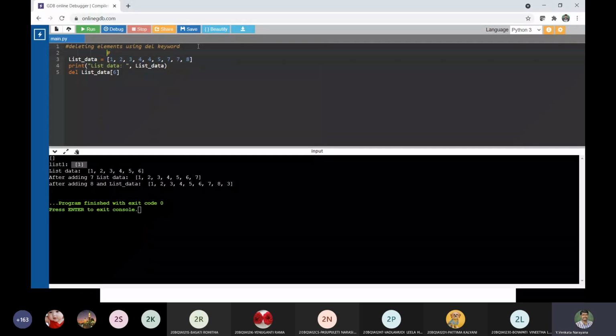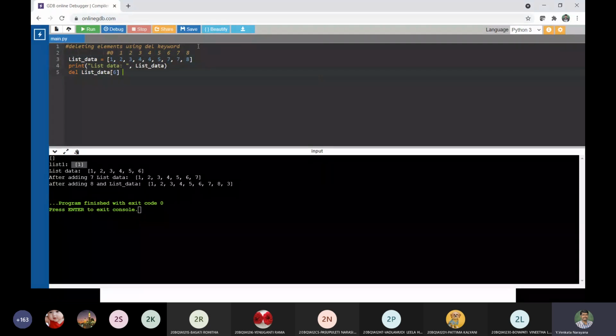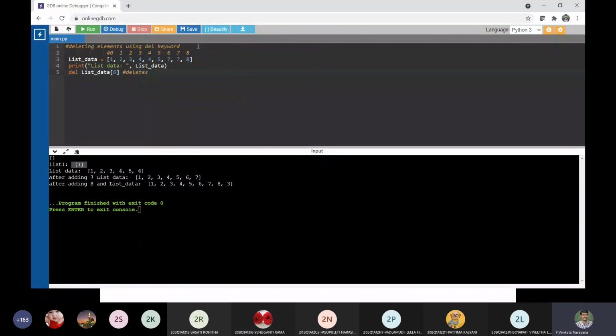Let us check so that everyone is clear. It is a 0th index: 1, 2, 3, 4, 5, 6, 7, 8. Please tell what is the index 6 value here. 7, sir. So delete deletes the value 7. Okay, so let us check.